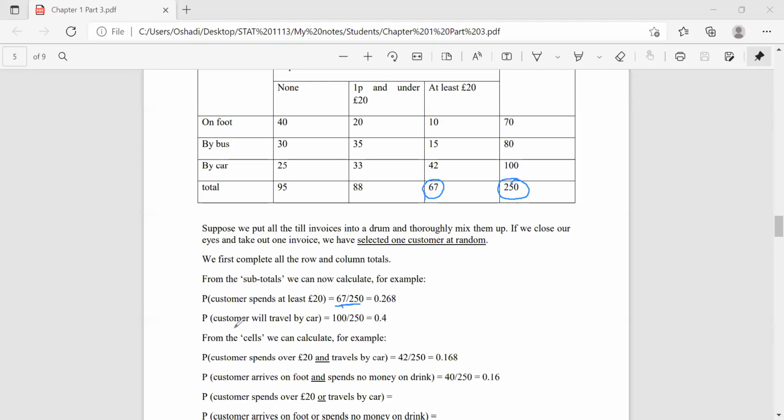Then the probability that a customer will travel by car. Again, there are 250 possibilities. Out of the 250, how many have traveled by car? There are 100. So it is 100 over 250. It is 0.4, right? And also from the table, we can calculate the sales, which are those values in the table.